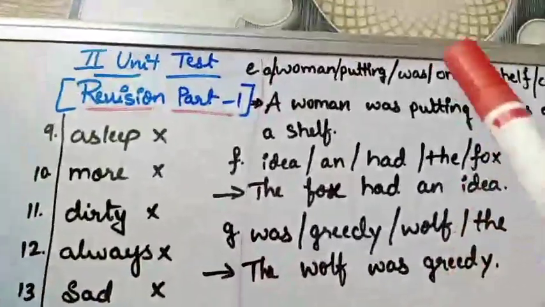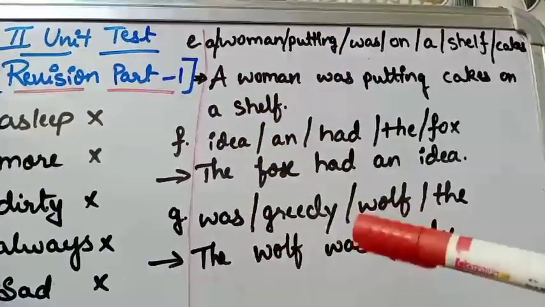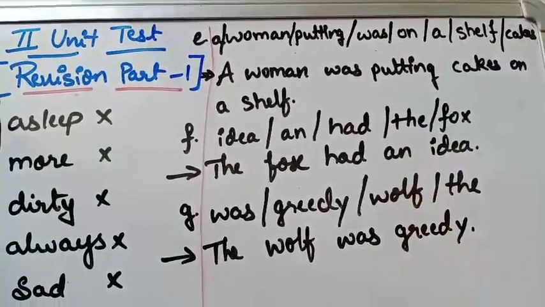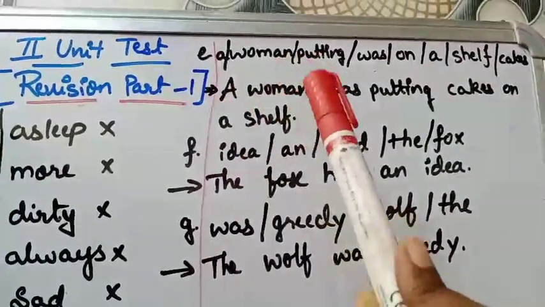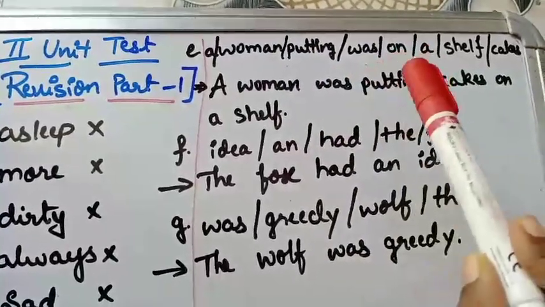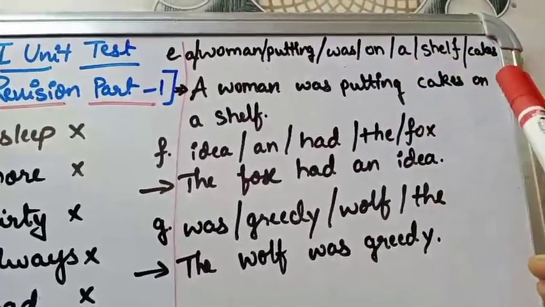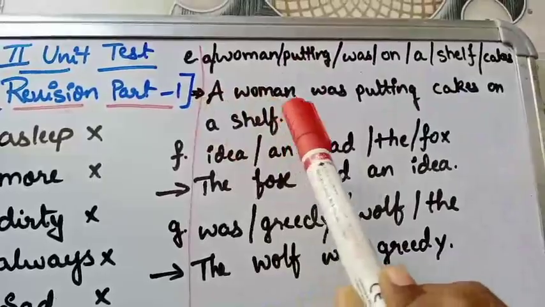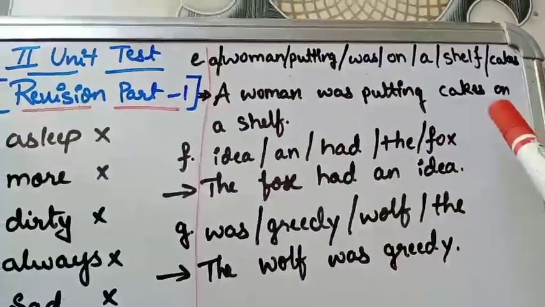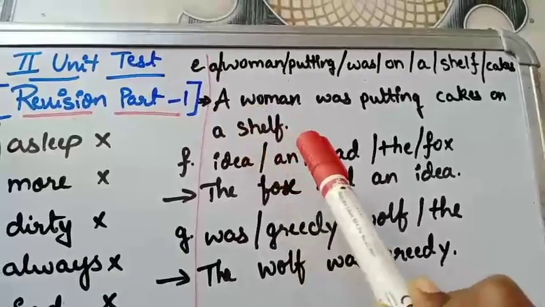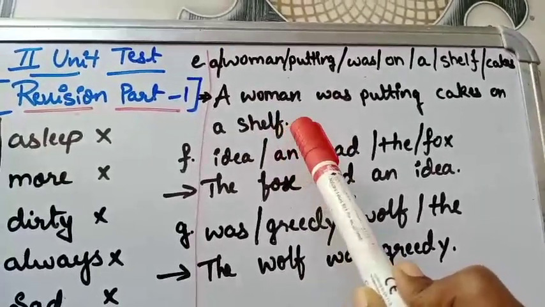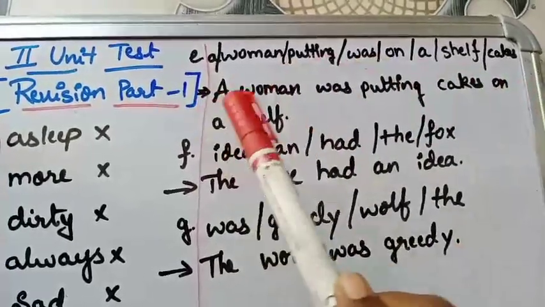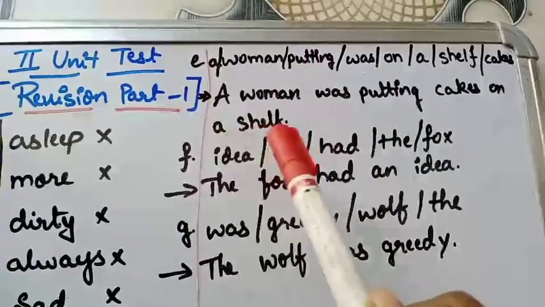The next one, E. These three I have given extra, even though I have given the answers also. But you have to write this one in your classwork book. The next one: a woman, putting, was, on, a, shelf, cakes. How to make it in a proper way? A woman was putting cakes on a shelf. This is very important. At the end of the sentence, there must be a full stop, and the sentence should be meaningful. A woman was putting cakes on a shelf.